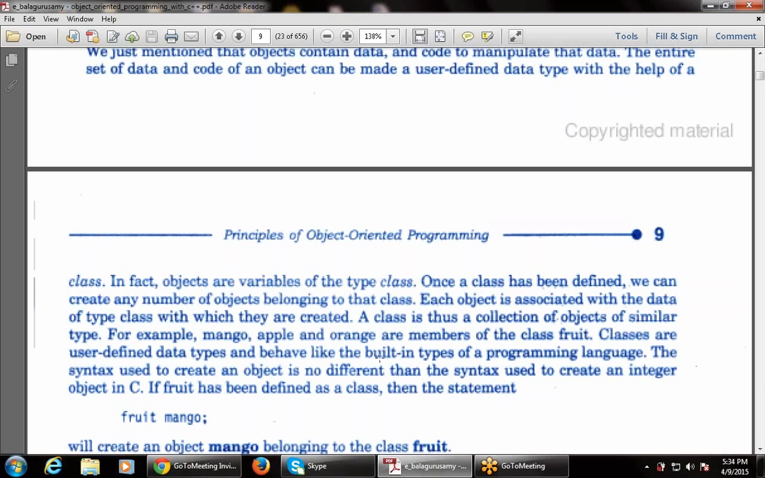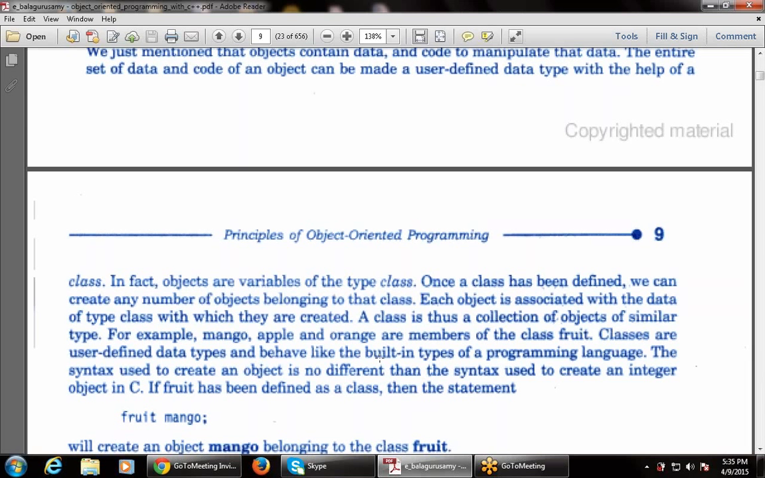So once a class has been defined, we can create any number of objects. Class is a wider term and object is a narrower term. We can create any number of objects belonging to that class. Each object is associated with the data of type class with which it was created.